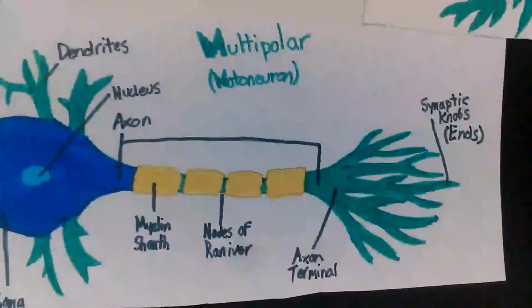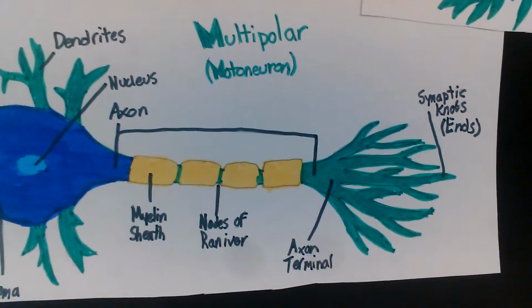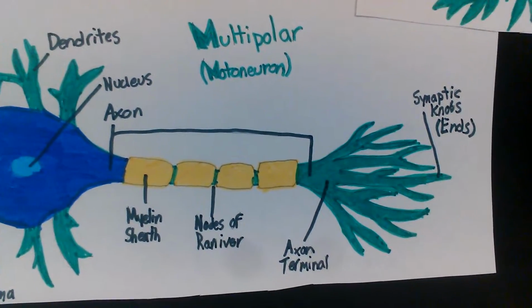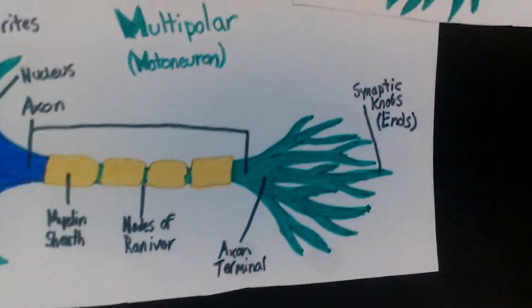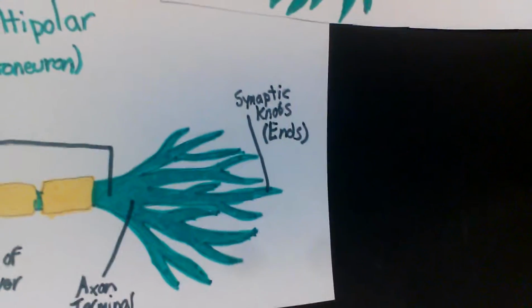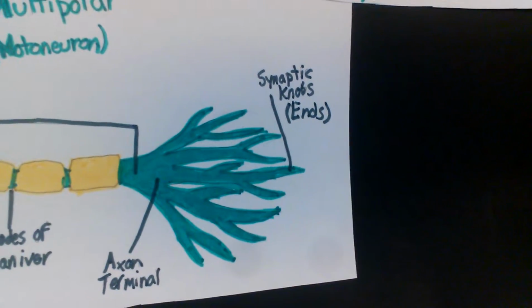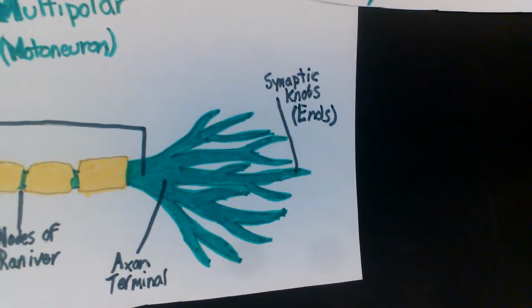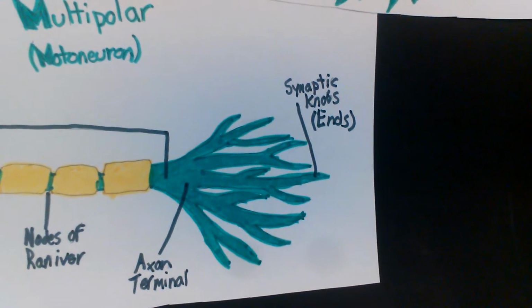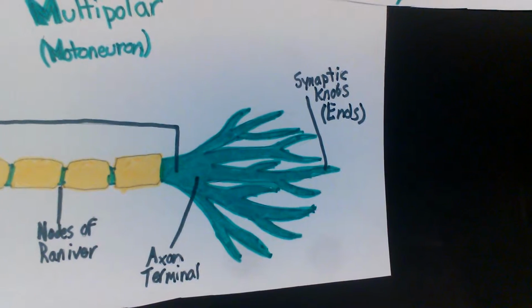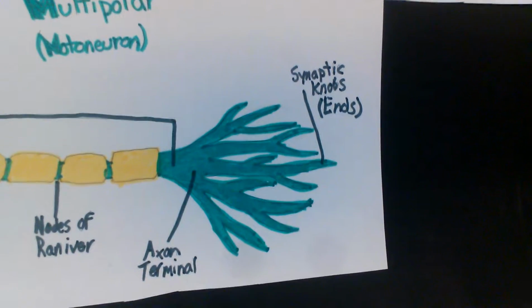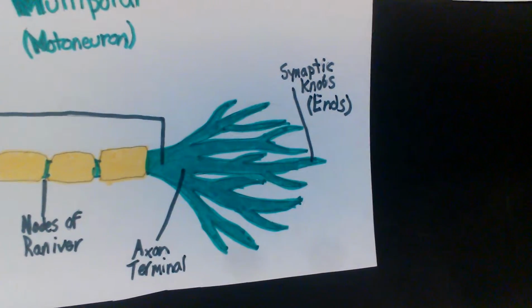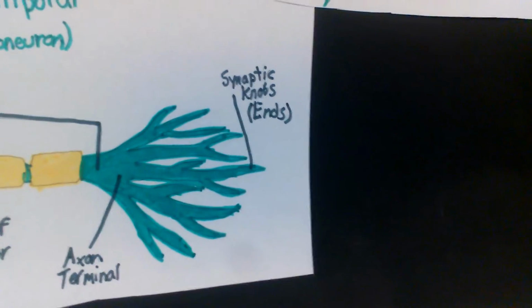When the potential reaches the axon terminal, it interacts with structures called synaptic knobs, causing the movement of vesicles containing neurotransmitter chemicals toward the synaptic knob membranes. A mouthful, I know. When vesicles reach the cell membrane of a synaptic knob, it fuses with it and releases its neurotransmitter into the synaptic region. Basically, this means that the signal is released to another neuron.